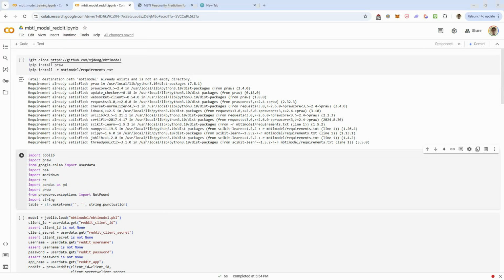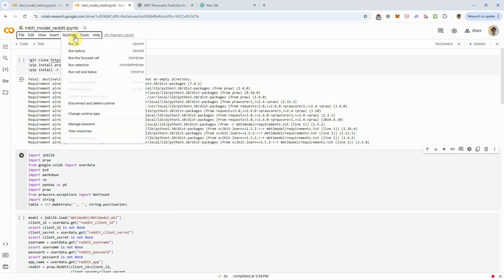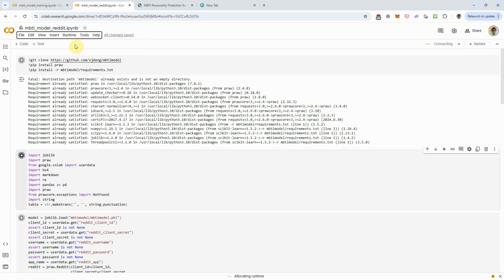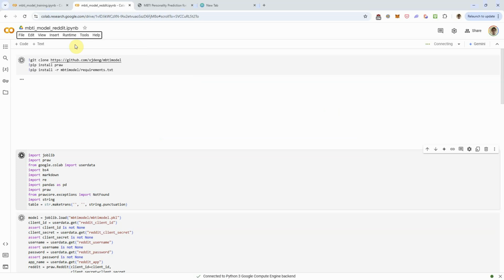Before you run this, keep in mind you need to set up your Reddit API keys and other private info, which are in the video that I've added in the description. So please watch that if you haven't configured your Google Colab account for that. You'll only need to do that once. So let's run all of this. This might take a while to get started.